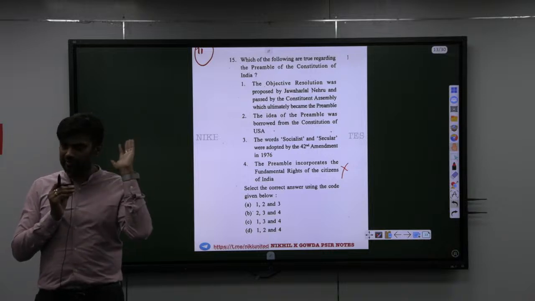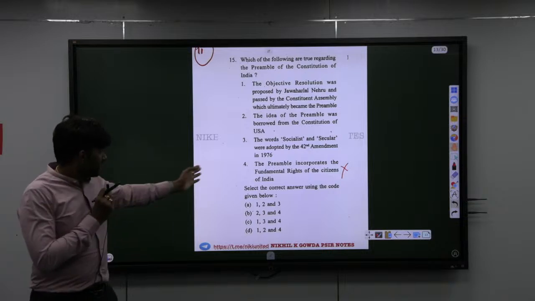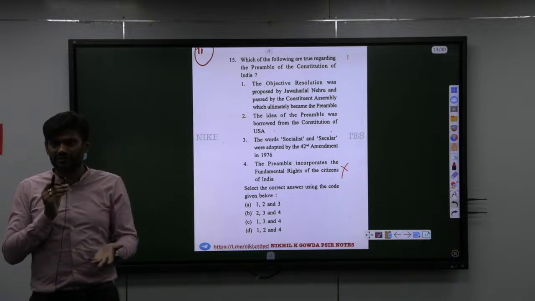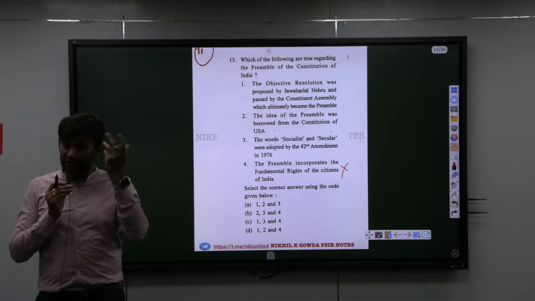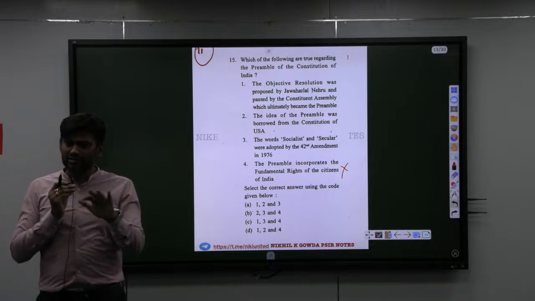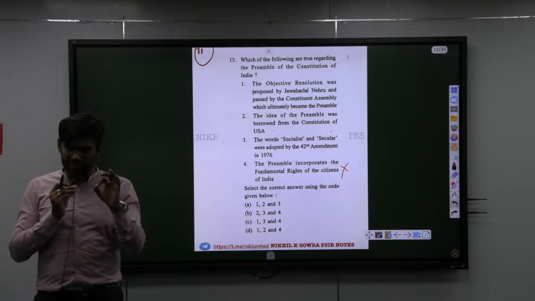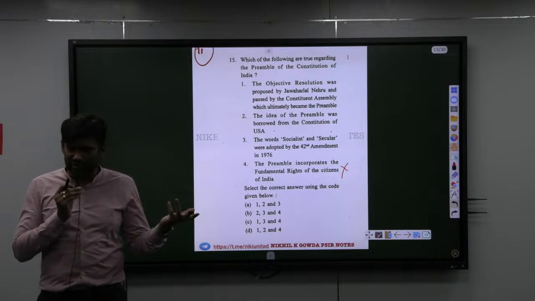Fundamental rights, DPSP, etc. So preamble does not incorporate fundamental rights for citizens, because first of all, preamble is non-justiciable in nature. But even if you didn't know that, even if you're not able to think in that direction, there is nothing to worry. As long as you knew the first 3 statements are pakka correct, you take your answer, because one option has to be correct.